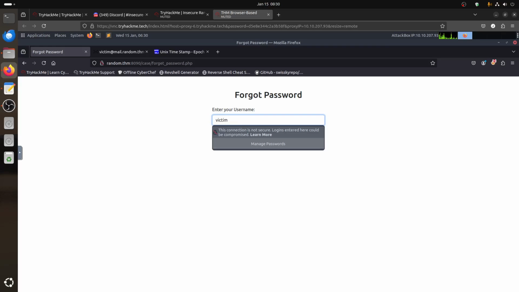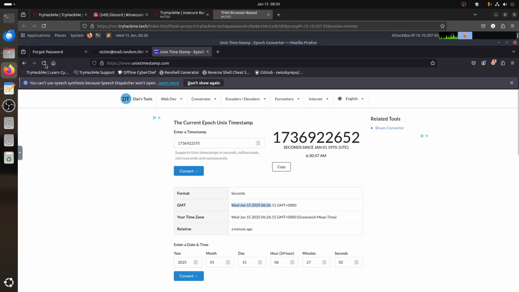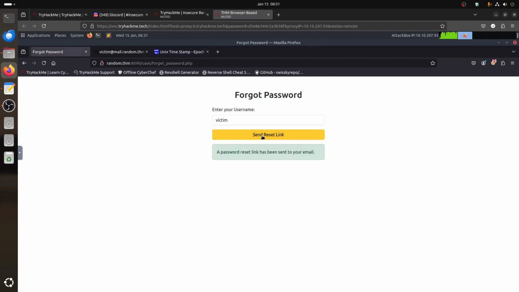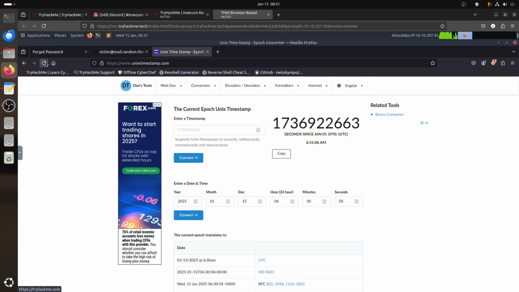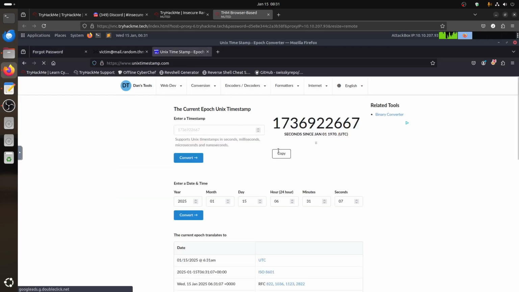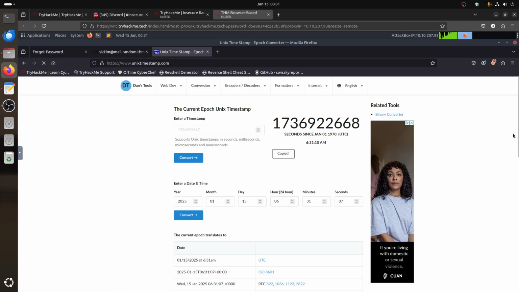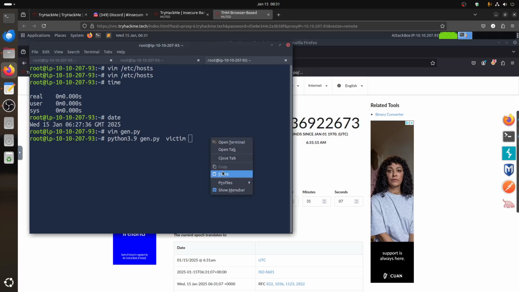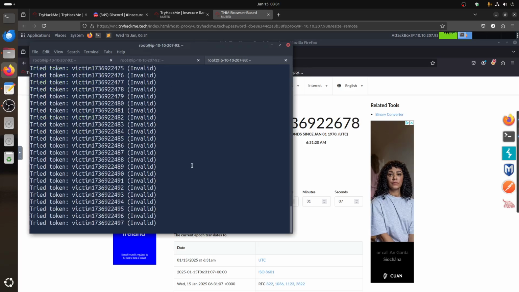And then of course we have this website to give us the timestamp. But before we do that, let's first generate the link. We know the time, and then we just refresh this page and press copy. You need to refresh it, so the script takes care of that for you. Now we start trying invalid ones to find the right timestamp, and it gives us the timestamp there.